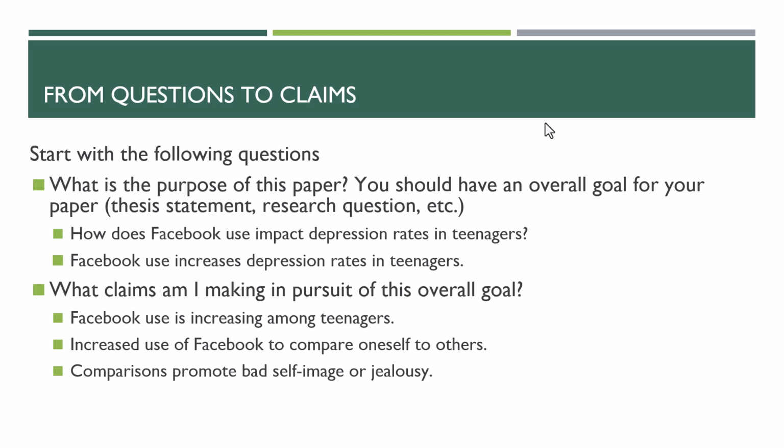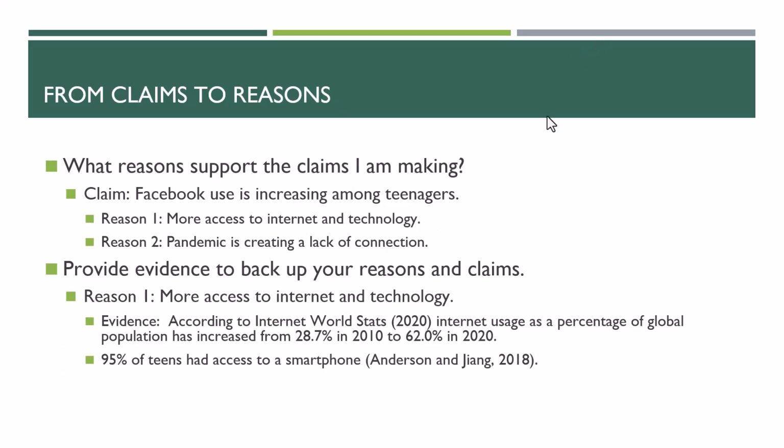Our next step is to figure out what sort of reasons are going to support the claims I'm making. So, for example, if my claim is Facebook use is increasing among teenagers, what are some of the reasons why that is happening? So one of my reasons is there's more access to internet and technology. My second reason is the pandemic is creating a lack of connection and people are seeking those connections through Facebook.